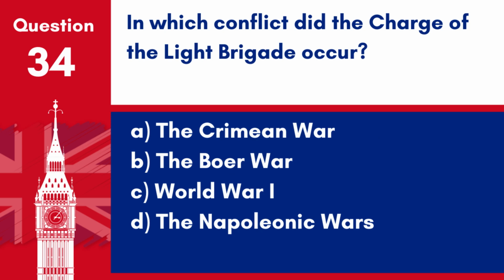Question 34. In which conflict did the Charge of the Light Brigade occur? A. The Crimean War. B. The Boer War. C. World War I. D. The Napoleonic Wars. Answer A. The Crimean War. The Charge of the Light Brigade occurred during the Crimean War in 1854, becoming infamous due to the heavy British cavalry losses resulting from a miscommunication in a military order.